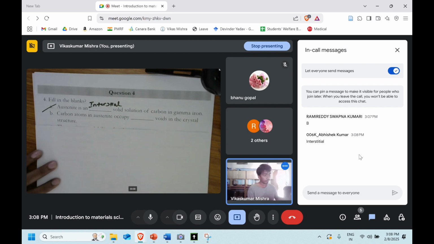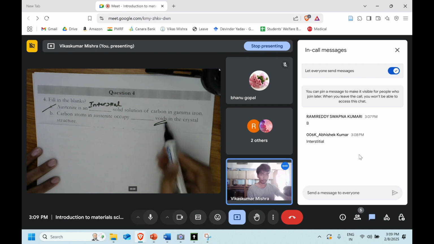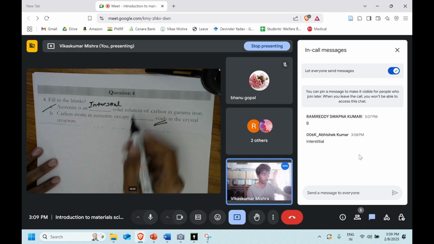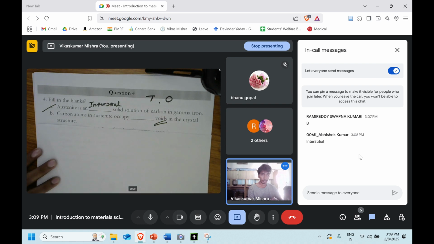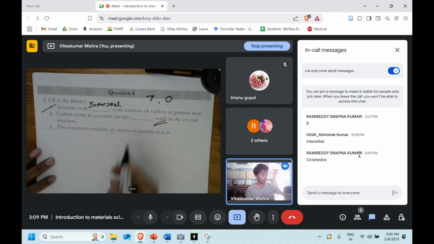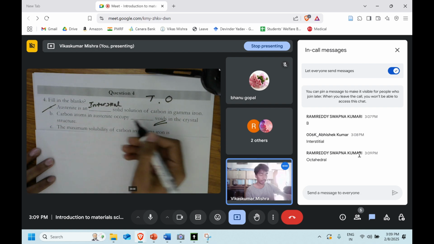What about the second one? Carbon atom in the austenite occupies a dash void in the crystal structure. That's what I talked about right now. So what do you think? Which void will it occupy? Is it tetrahedral or octahedral? Right, so it's going to occupy the octahedral void. Yeah, that's right.